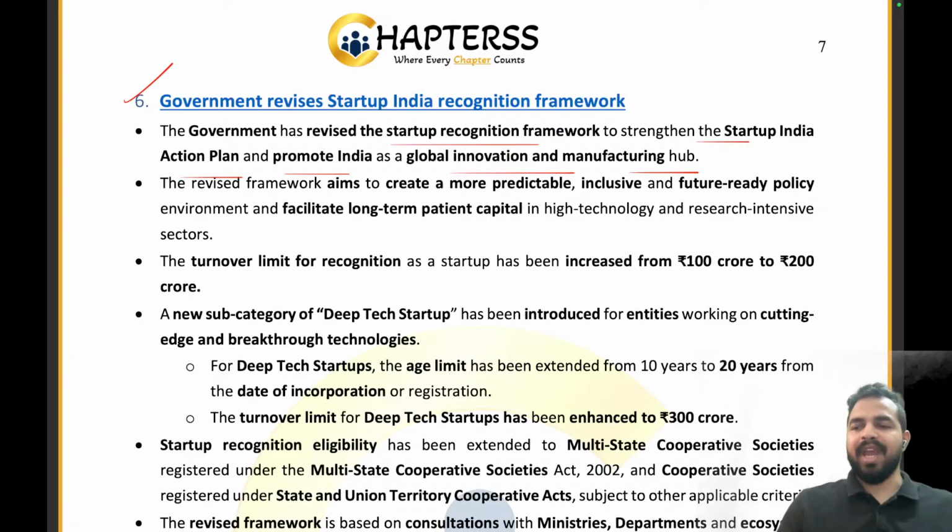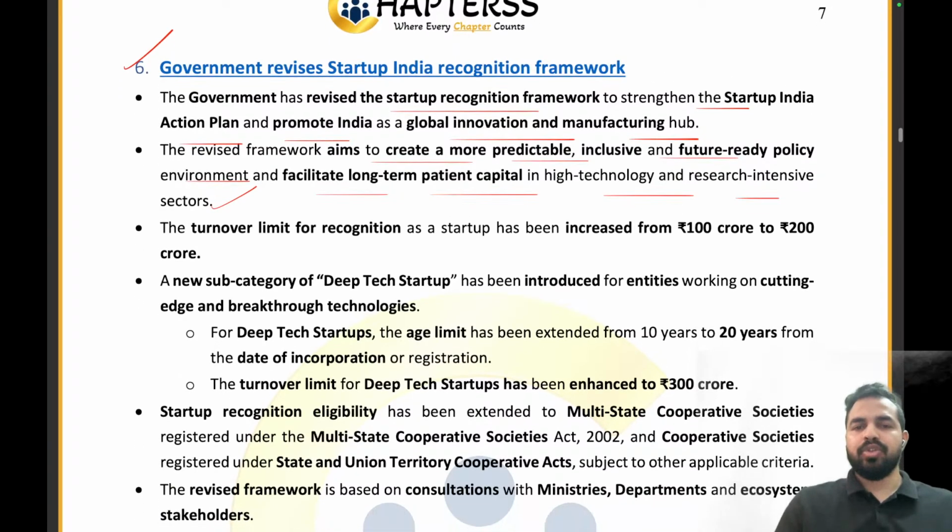तो अभी सिर्फ मैकेनिकल वर्क नहीं रहा, अब इनोवेशन और मैन्युफैक्चरिंग में बहुत ज्यादा इनोवेशन आ चुके हैं. ठीक है. The framework aims to create a more predictable, inclusive, and future-ready policy environment and facilitate long-term patient capital in high technology and research-intensive sectors. तो जो हमारी लॉन्ग टर्म पेशेंट कैपिटल है हाई टेक्नोलॉजी के अंदर एंड रिसर्च इंटेंसिव सेक्टर्स हैं, उनके लिए हमें थोड़ा सा फ्रेमवर्क में बदलाव लाने होंगे. There is a need to bring changes to the requirements of these startups.